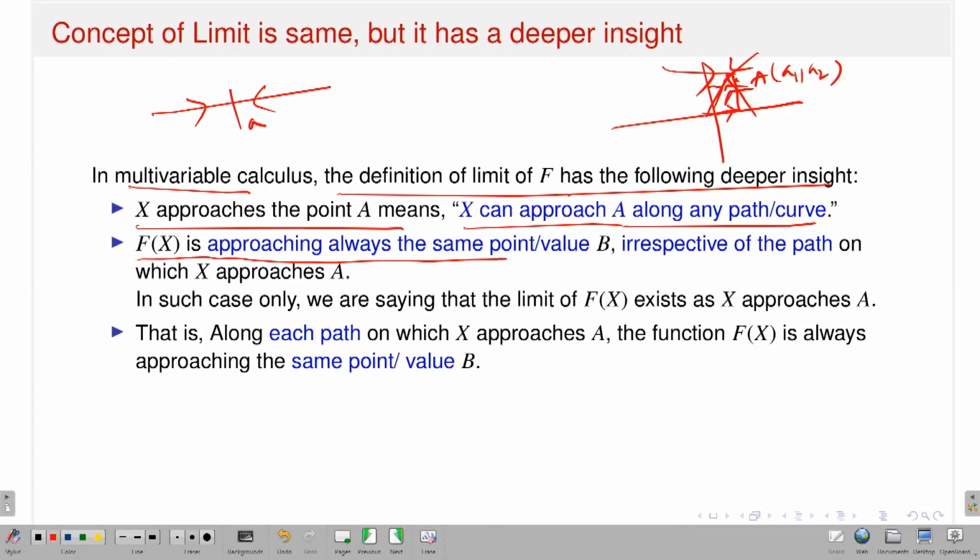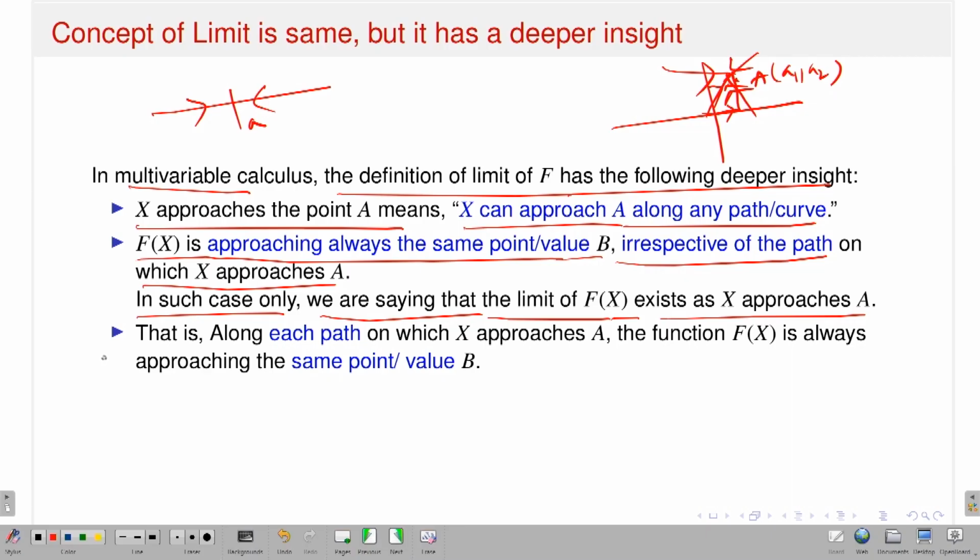So now the point is that whatever direction I choose to approach A, the value of the function capital F of x should approach the same point. That is what I have written. So capital F(x) is always approaching the same value B, irrespective of the path on which x approaches A. That is a very, very strong condition. That means in the domain I have a point capital A, and whatever direction or path I take to approach A, the value of F(x) approaches the same value. That is very important. Only in such a case, if these things happen, do we say that the limit of capital F(x) exists as x approaches A.